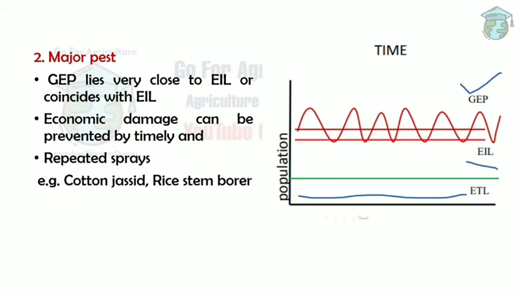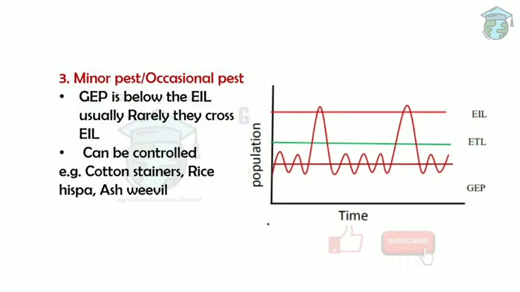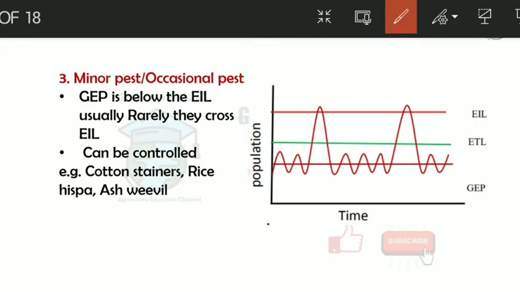Okay, next, minor pests or occasional pests. In this also the GEP lies below the EIL, but sometimes they cross the ETL and reach the EIL. Again their population decreases, because why? Because the environment itself suppresses it sometimes. If not, we should take control measures. Both of them will happen. Again their population declines. So these minor pests or occasional pests can be controlled easily. For example, cotton stainers, rice hispa, and ash weevil.